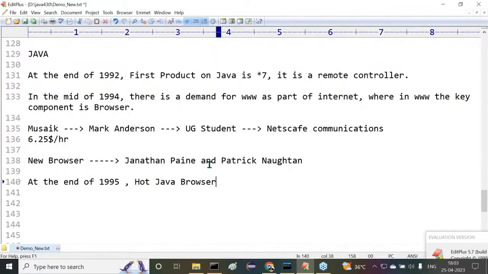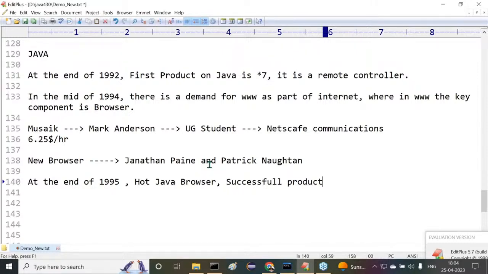Good. So the HotJava browser was introduced at the end of 1995. Because of this reason, most people are thinking about it. Java was introduced at the end of 1995. No, by the time Java was not introduced, only the HotJava browser was introduced. The moment this browser was provided, it was a successful product. So many people were interested in this product. Now people are talking about it.